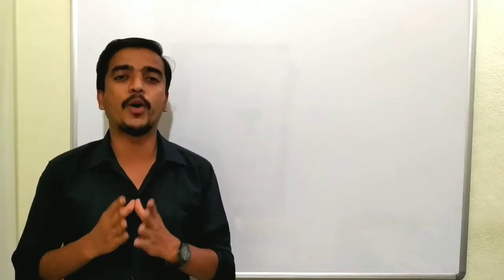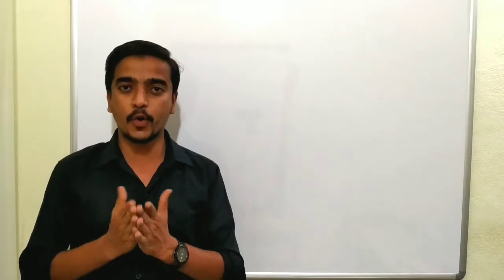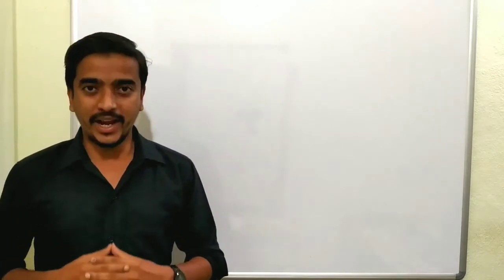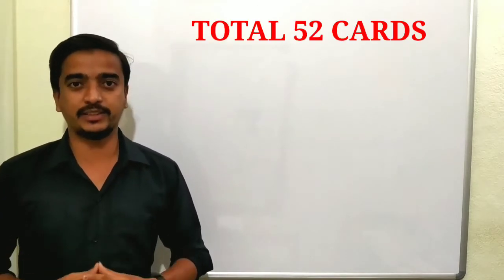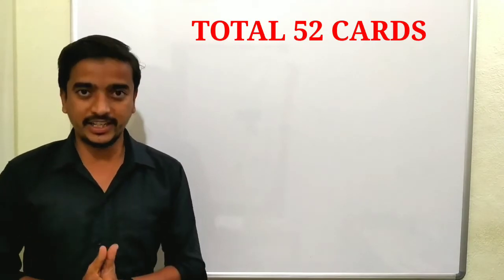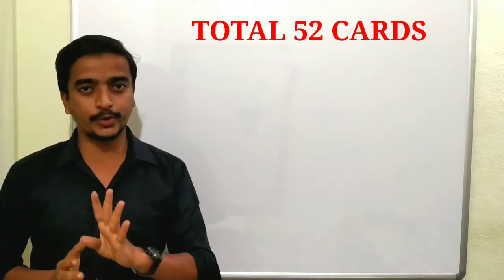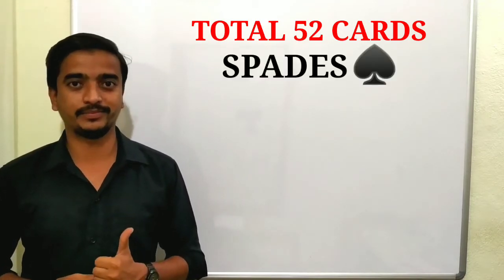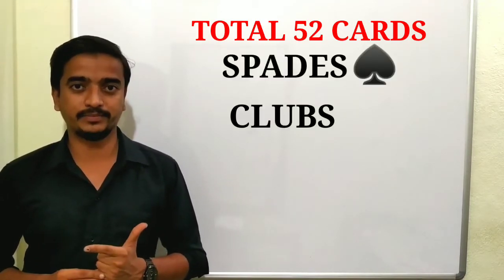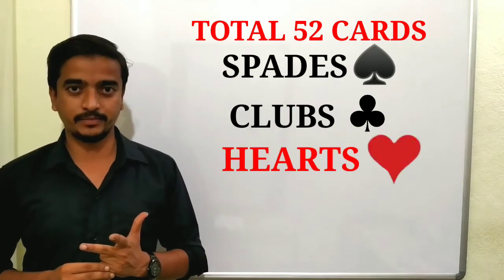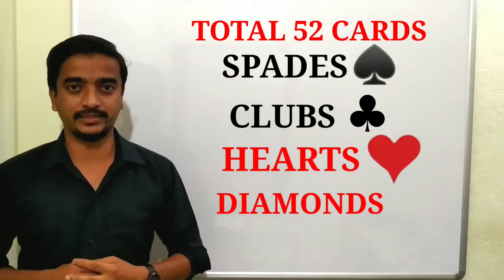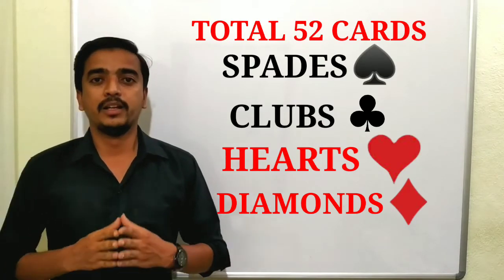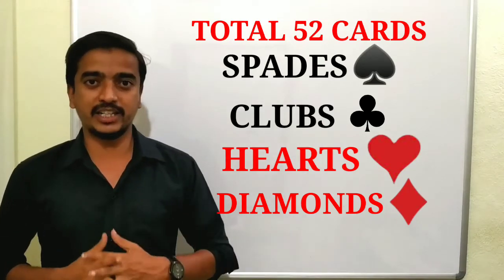Let us see what are the types of deck of cards and what are they. Mainly there are 52 cards in the deck. The deck is divided into 4 suits. They are black spades, black clubs, red hearts and red diamonds. Each suit consists of 13 cards.